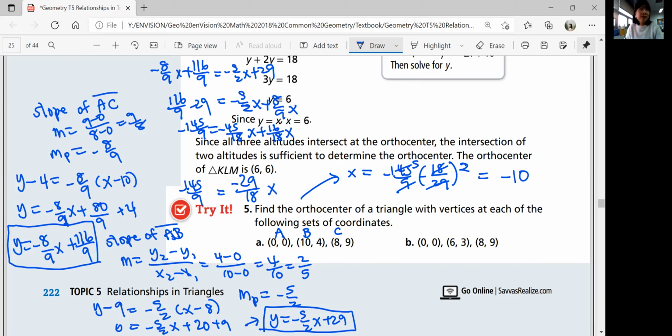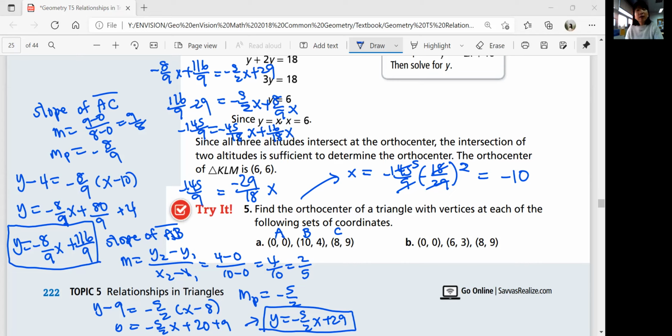So if x is 10, you can plug that into any equation over here. Negative 5 over 2 times 10 plus 29 would be negative 25 plus 29, which is 29 minus 25. And that's going to be positive 4.